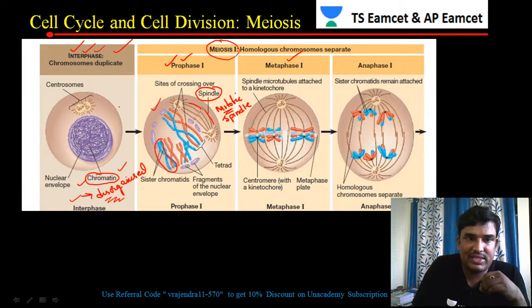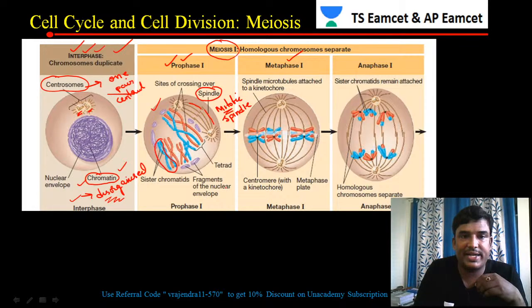In the cytoplasm you can see the centrosome, and inside the centrosome, one pair of centrioles is present.